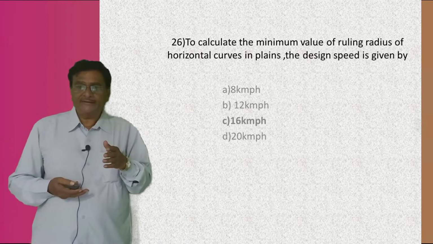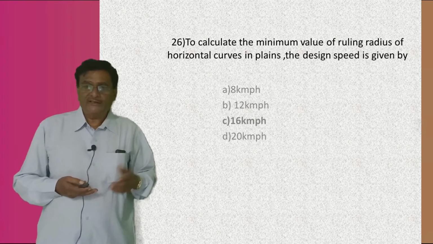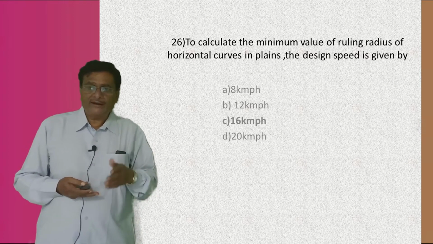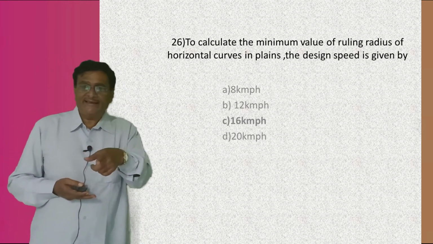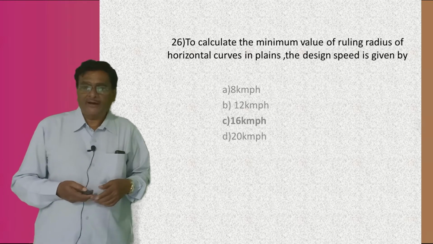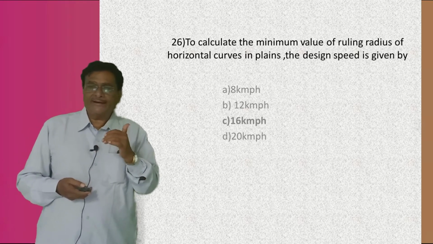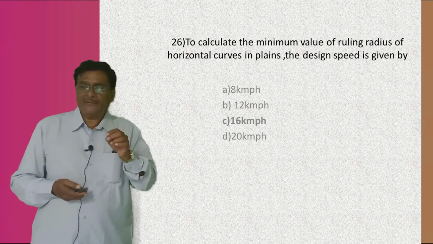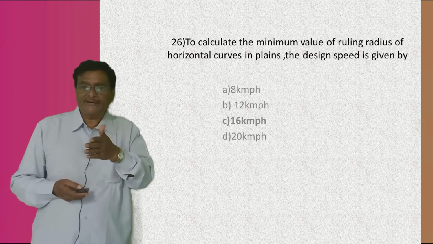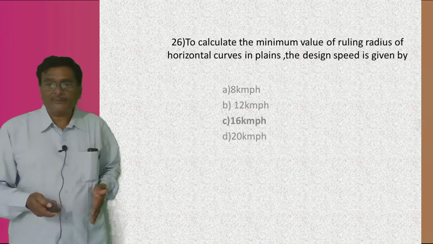A is 8 km per hour, B is 12 km per hour, C is 16 km per hour, and D is 20 km per hour. So the right answer is C, it is 16 km per hour. To calculate the minimum ruling radius of the horizontal curve in plains, the design speed is 16 km per hour.